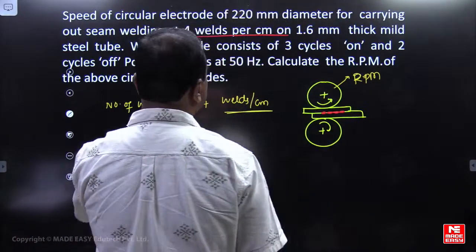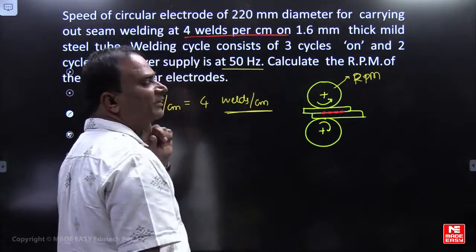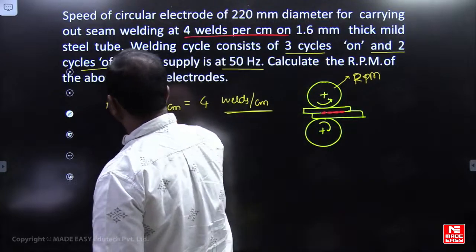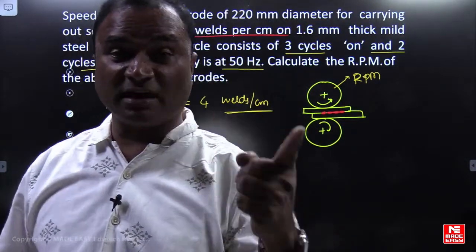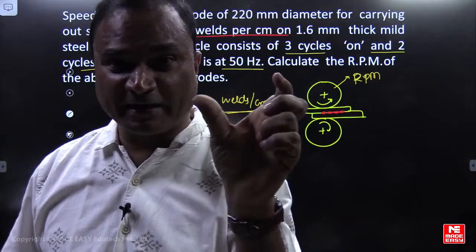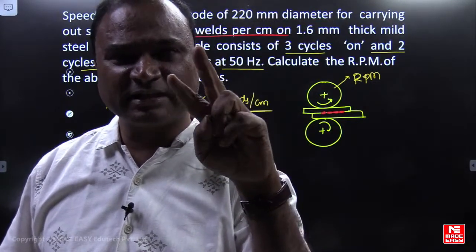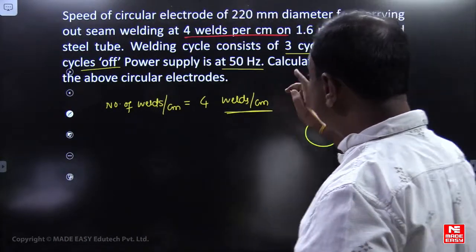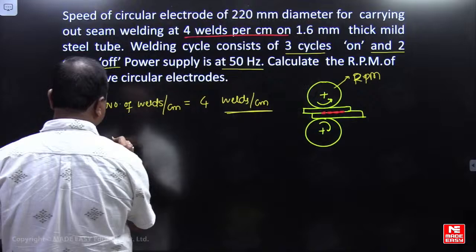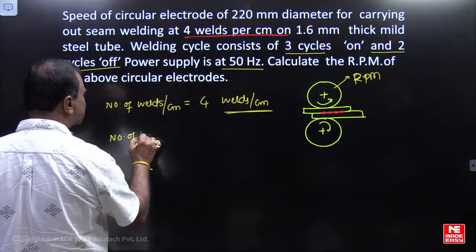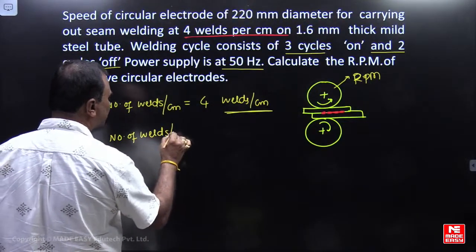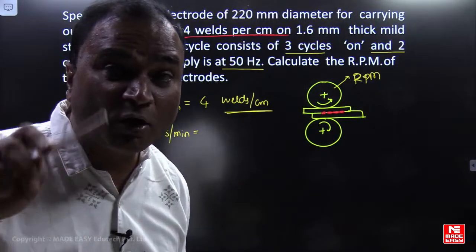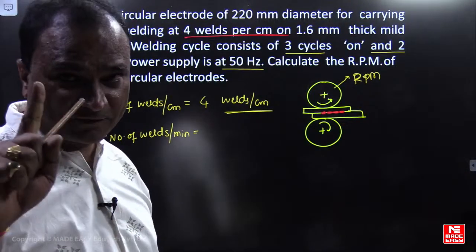So he is saying that the frequency is 50 hertz, 3 cycles are on, 2 cycles are off. 3 cycles current is on, 2 cycles current is off in a frequency of 50 hertz. Okay. So from the frequency given, I want to calculate number of welds per minute. If you are supplying the current per minute, how many welds we are going to produce, I have to calculate. For which, please look at the board.